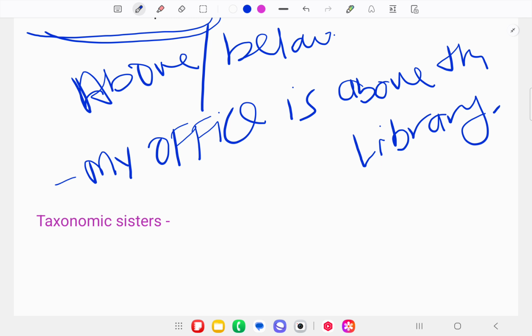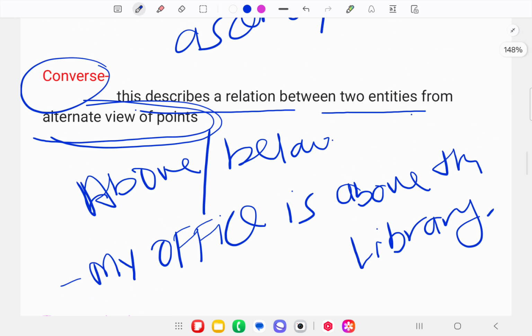It means that the library is below my office. Both mean the same. This is what a converse antonym expresses, its definition: the converse describes a relation between two entities from alternate points of view.